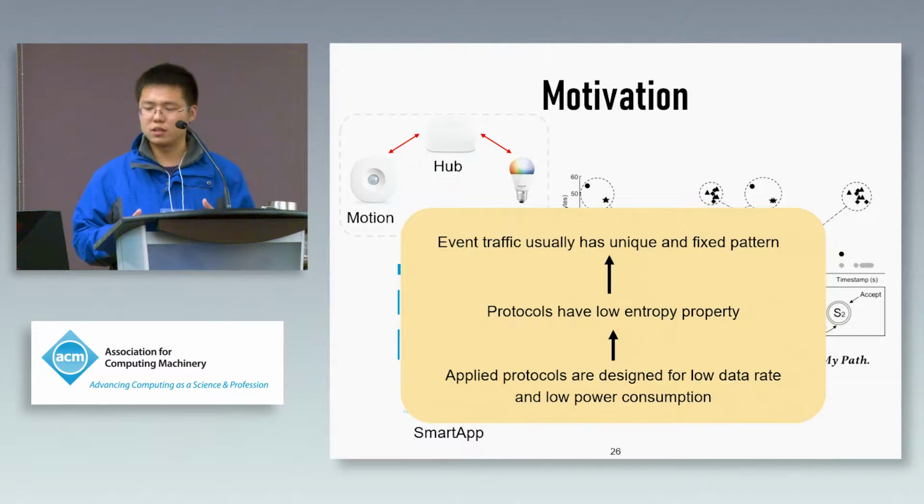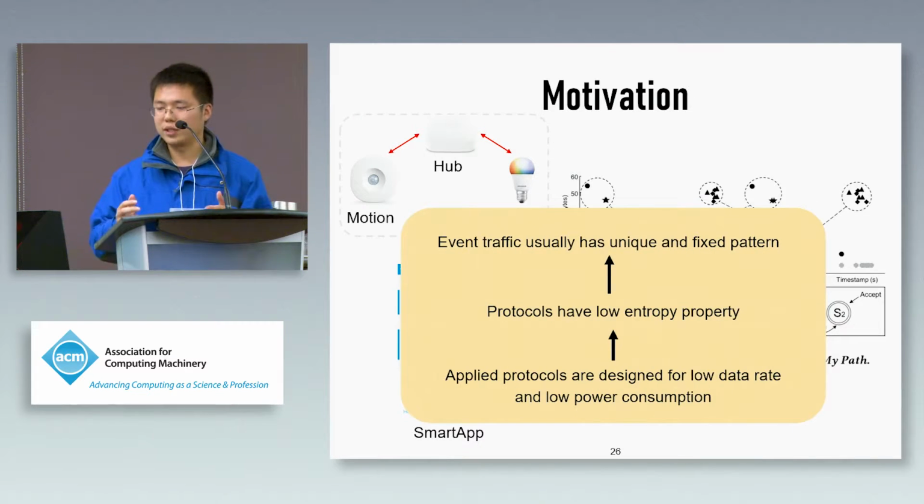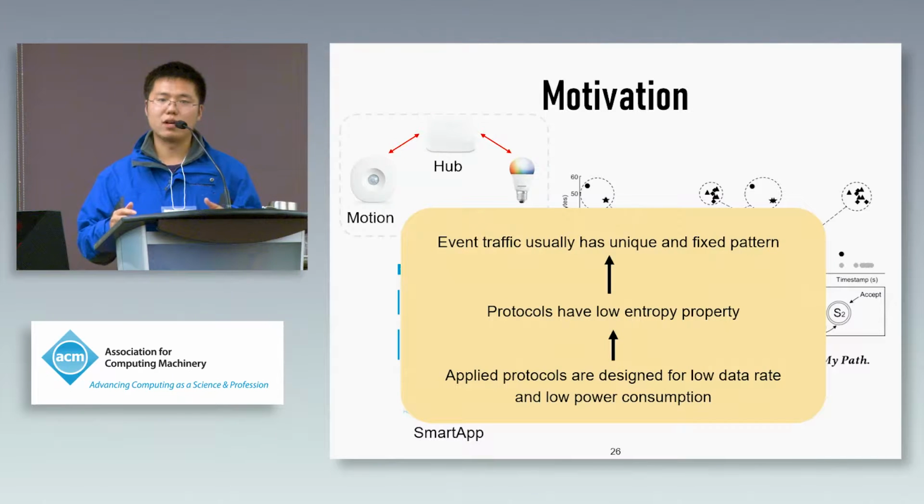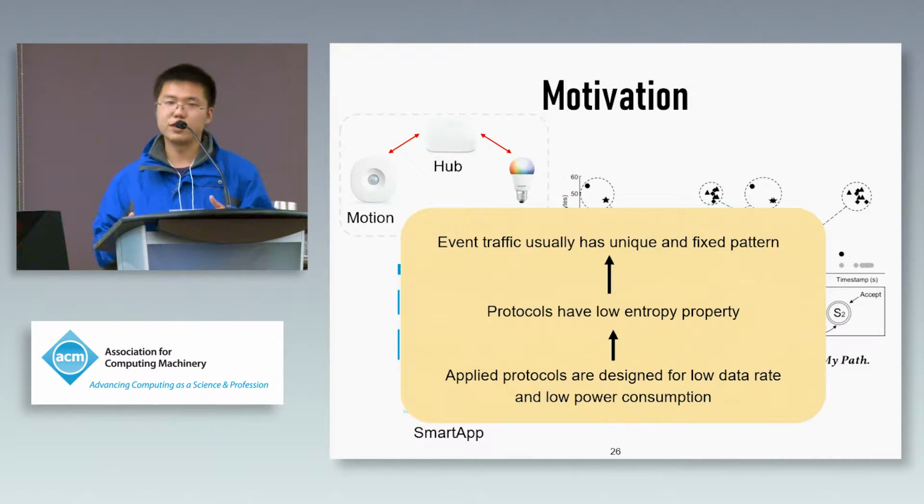The reason is that the protocols such as ZigBee and Z-Wave in smart home are designed for low data rate and low power consumption. Therefore, these protocols have the low entropy property. It means that this traffic has a unique and fixed pattern.